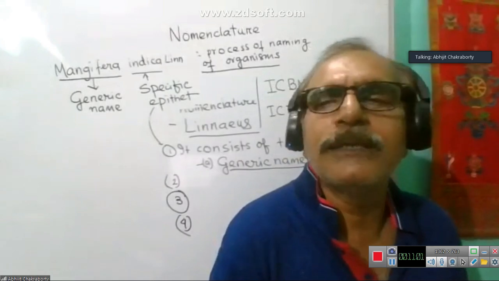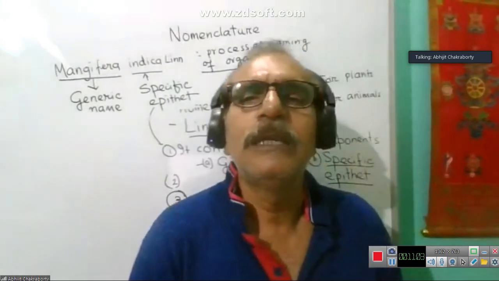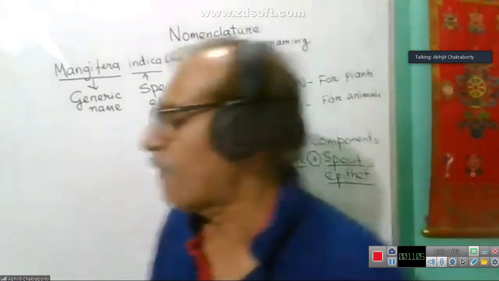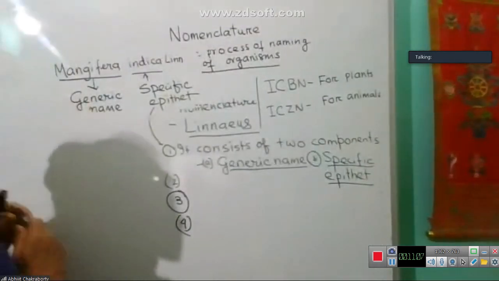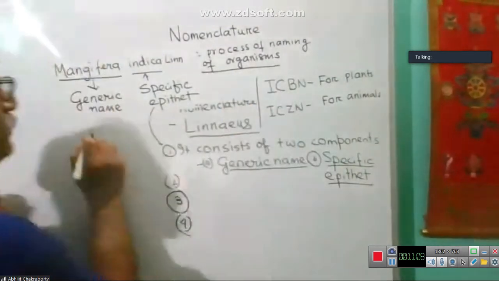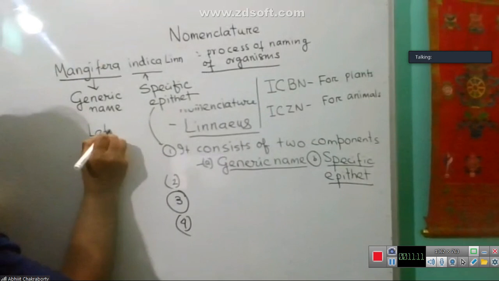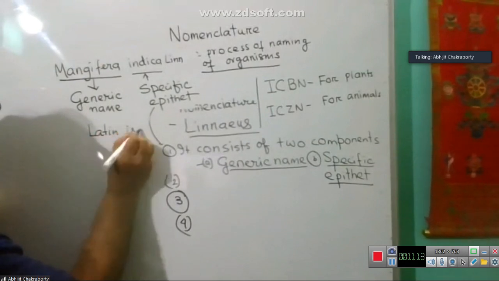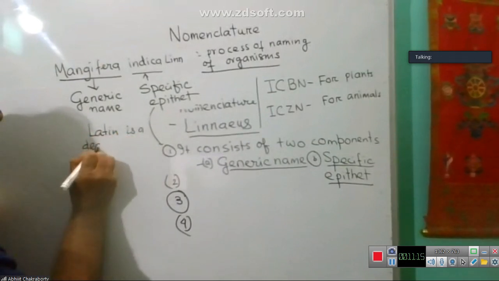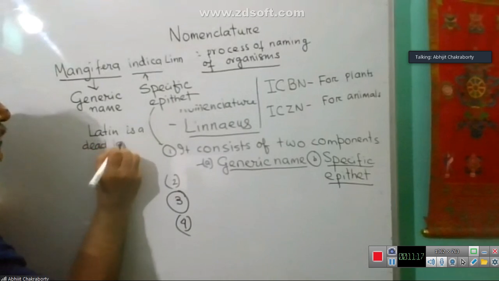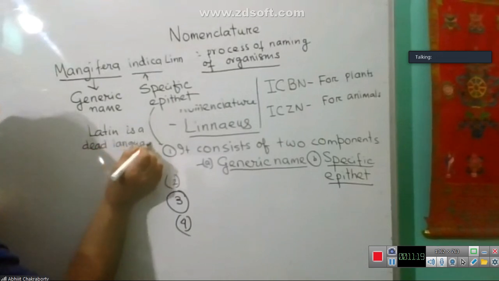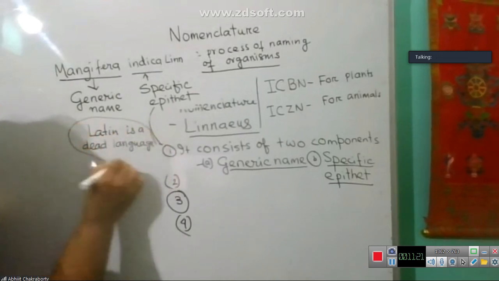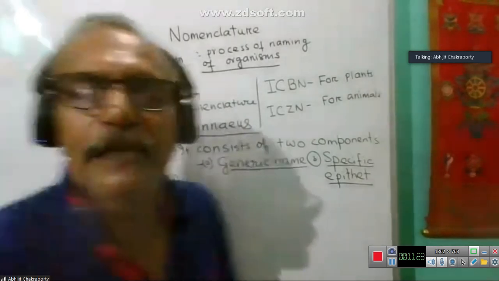The question comes, why? Why choose Latin? You know, Latin is a dead language. Why is it written here?